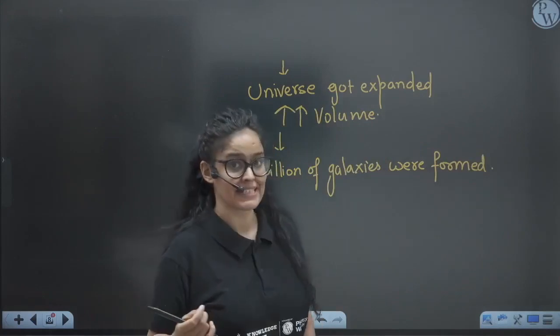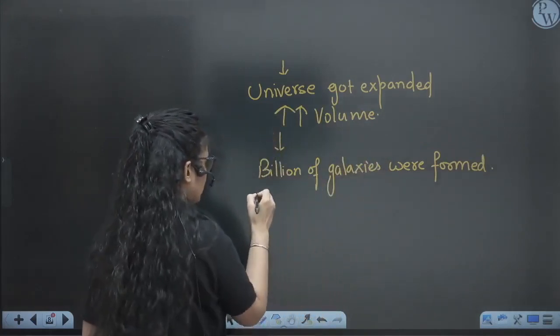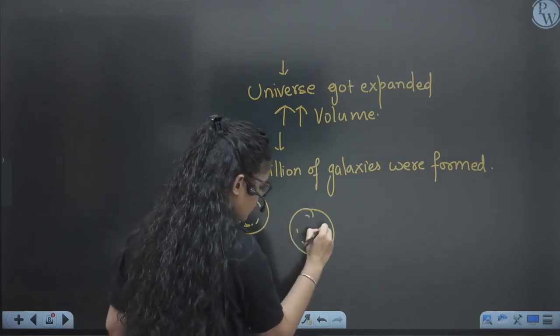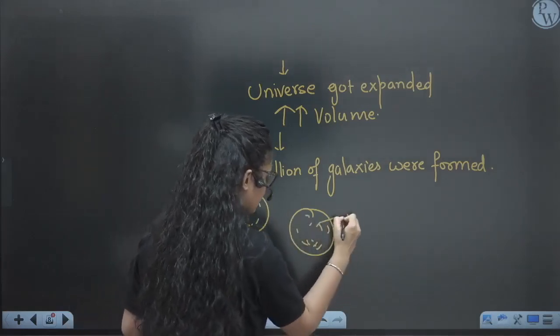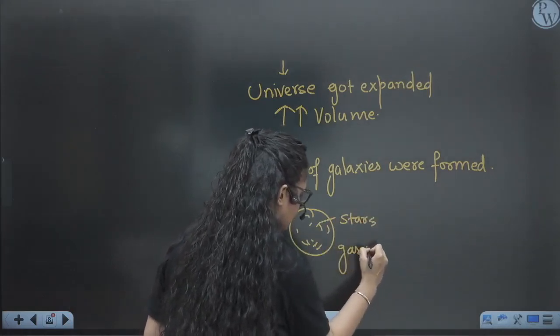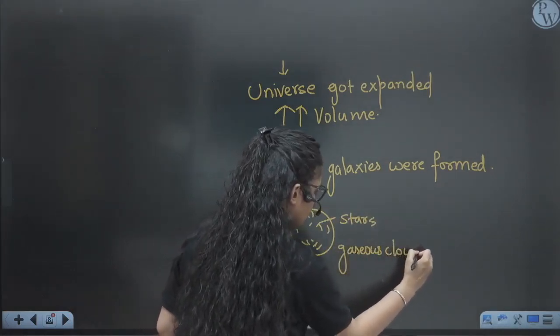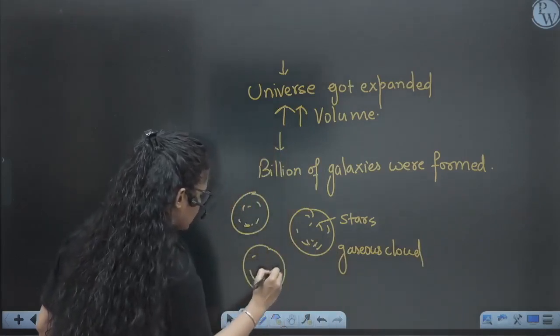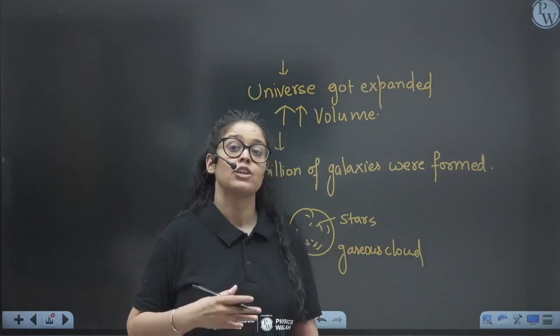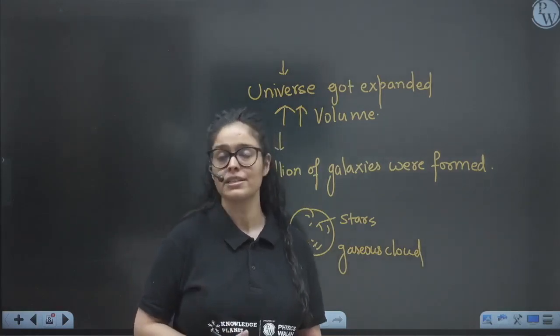Next, when billions of galaxies form like this, we have the gaseous cloud, right? So we have a gaseous cloud and stars in it. This is the gaseous cloud. A lot of such gaseous clouds with stars have been formed. A lot of galaxies have formed in this form, right? So this is how the origin of the universe happened.